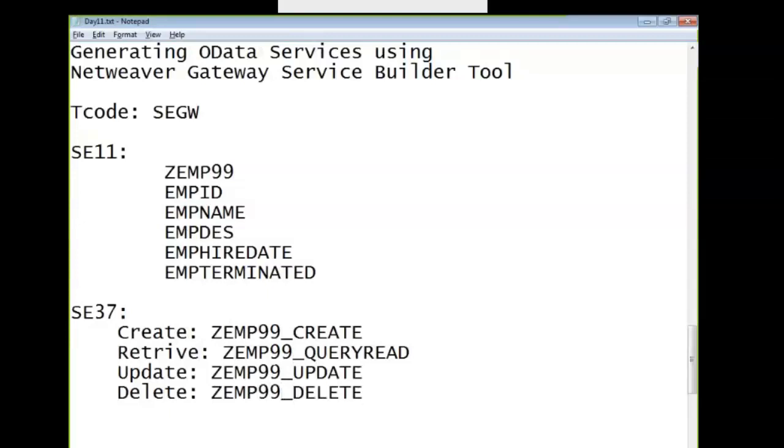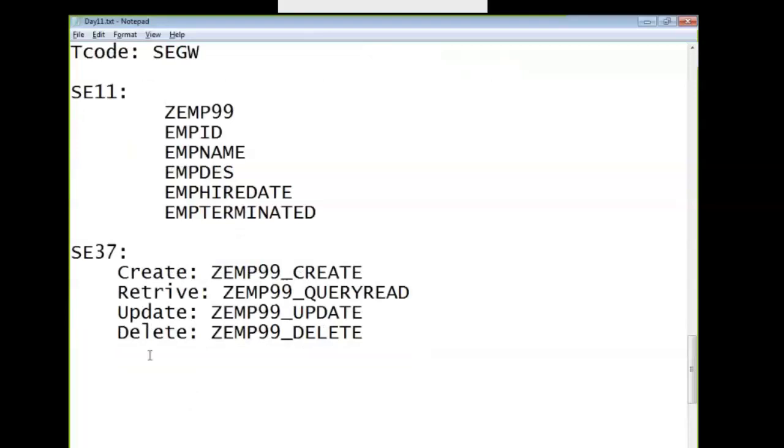These are the 4 function modules which I have created. Create uses the insert command, retrieve uses the select command, update uses the update command, and delete uses the delete command on the SQL database.